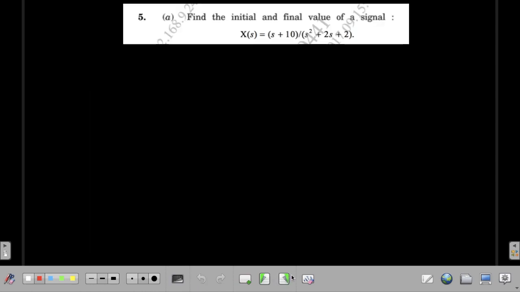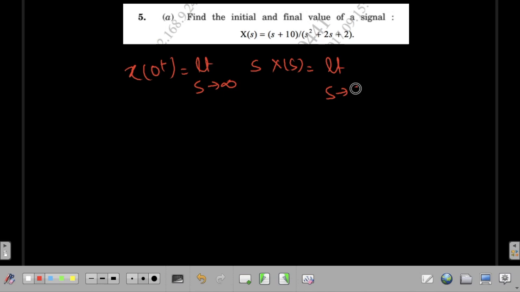So next is the next problem that has been asked in the University of Pune examination. Here we are again given an X of s, and we have to find out the value of x of 0 and x of infinity. So value of x of 0 plus here will be limit s tends to infinity s capital X of s, which is equal to limit s tends to infinity s multiplied with (s plus 10) divided by (s square plus 2s plus 2). Okay, so again you can see that it is infinity by infinity form.